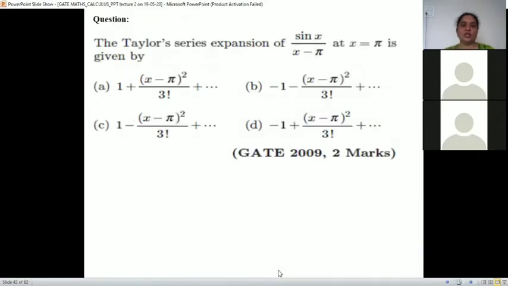Chalo, next one. Solve this. Solve it, and till then, if we run out of time, then please come back quickly.